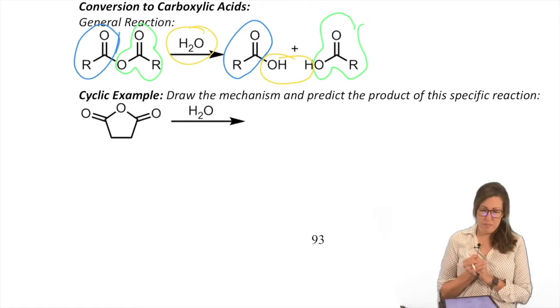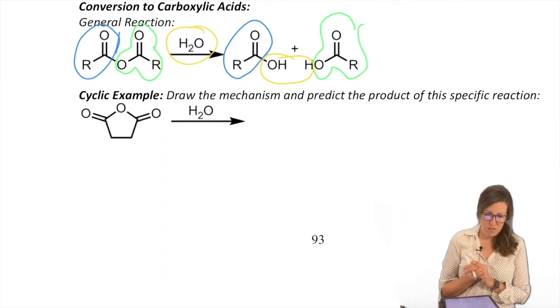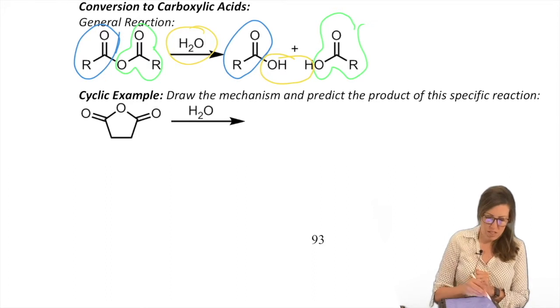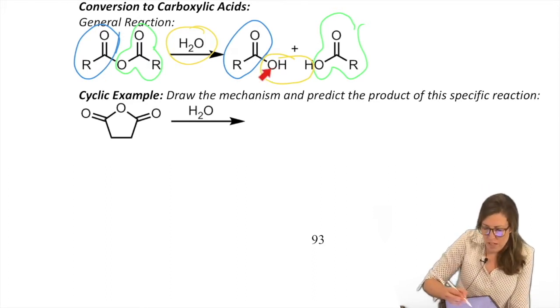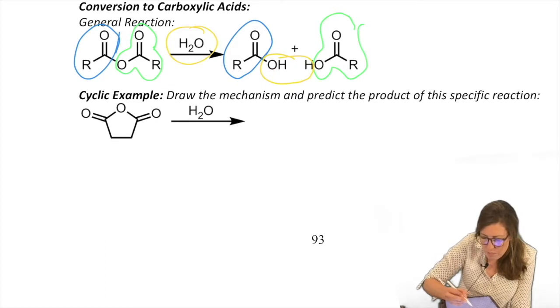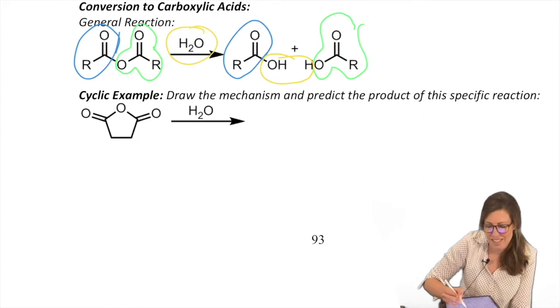Draw the mechanism. Get a cyclic anhydride. That's a good one. So what does that mean? That means that if we look at this, let's just try to draw it by analogy before we do the mechanism, then we'll prove it with the mechanism. If we break this apart, then one side gets the OH, and oh look, the other side got the OH. So it's two acids, it's a diacid. So we could do that here.